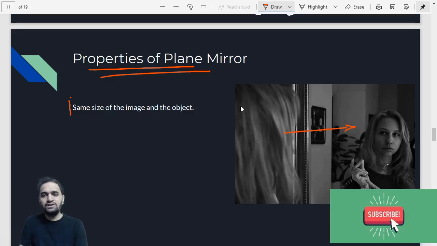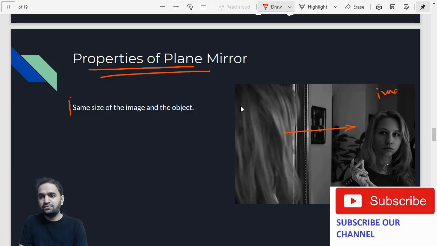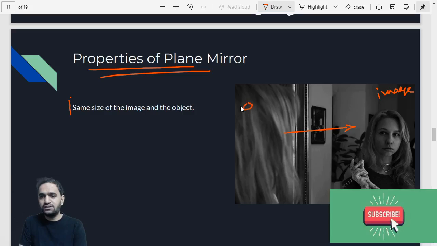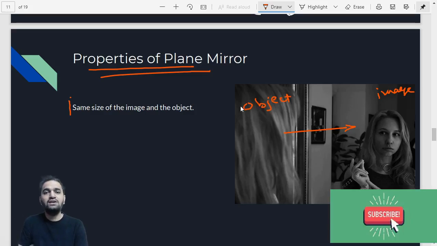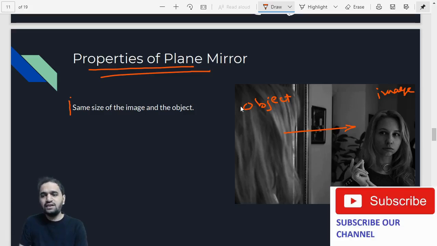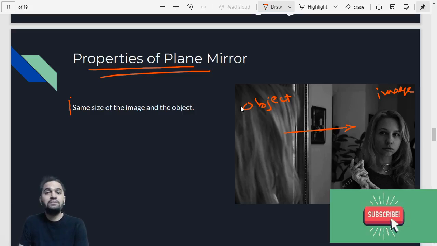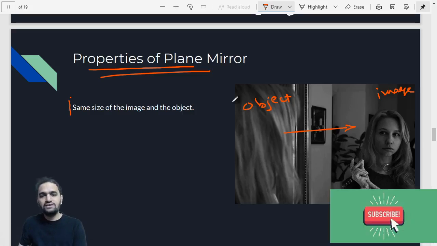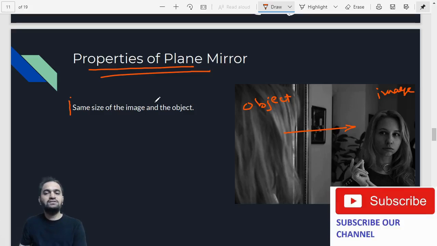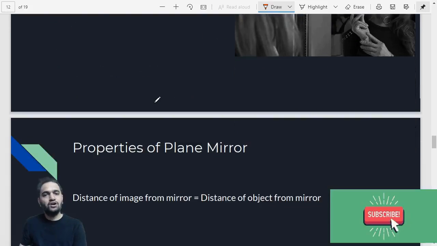The size of the image, this is the image, the girl is looking, this is the object. Object means the one which is present in front of the mirror, and the image is nothing but the reflection of the object. So you have to understand that the image is not going to have some kind of different shape. The same size of that object you will get in the mirror also. So that is the first point of the plane mirror property, that the image is the same size as the object.